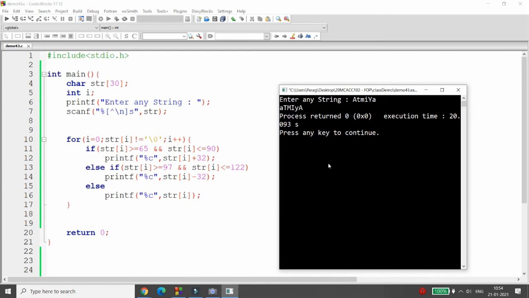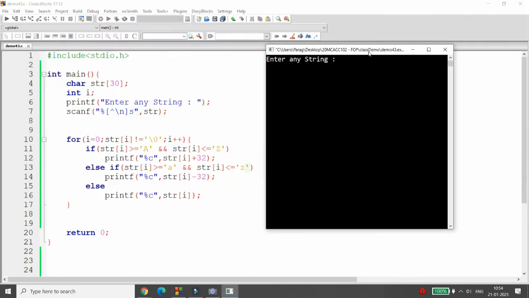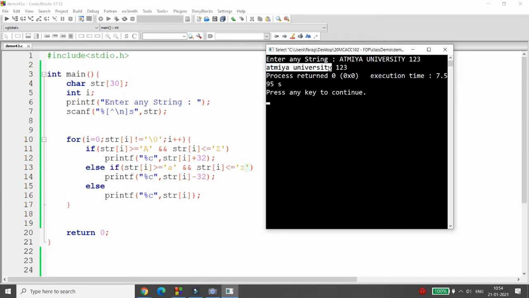Sometimes people say, sir, I don't know the ASCII value. If you don't know the ASCII value, then you can explicitly pass capital A and capital Z, and explicitly pass small a and small z. If you do it like this, then your result will also be the same. For example, I am passing here ATMIYA University 1, 2, 3. So you will get the output ATMIYA University all in small case.